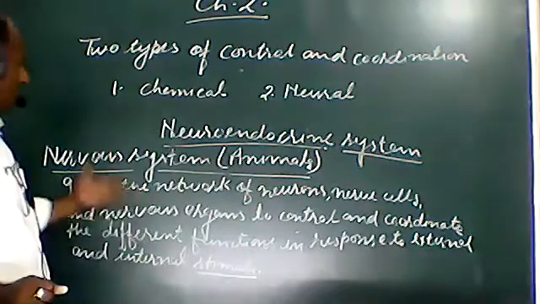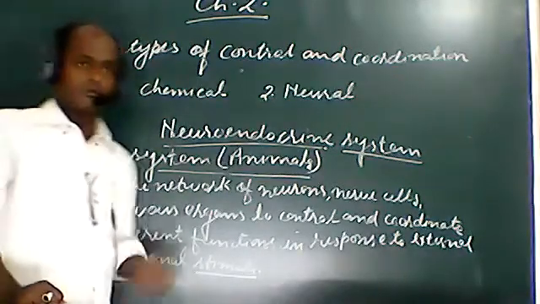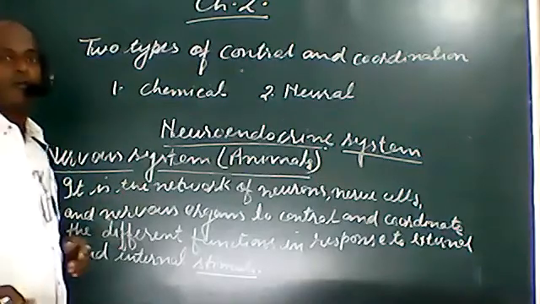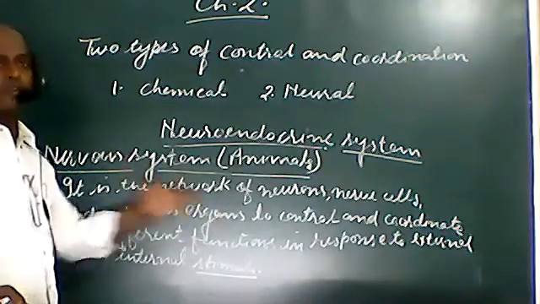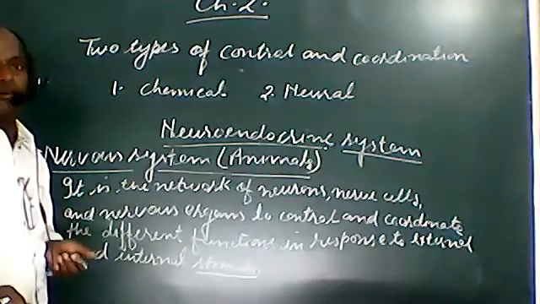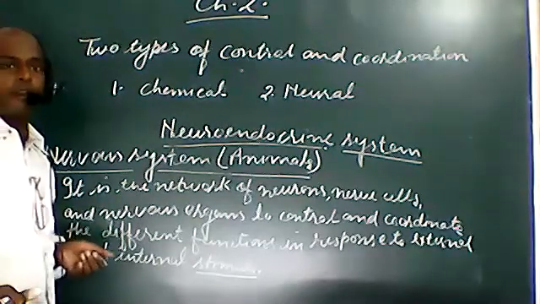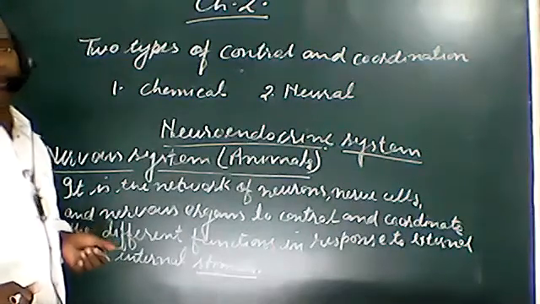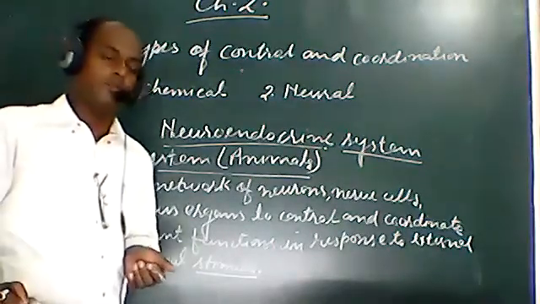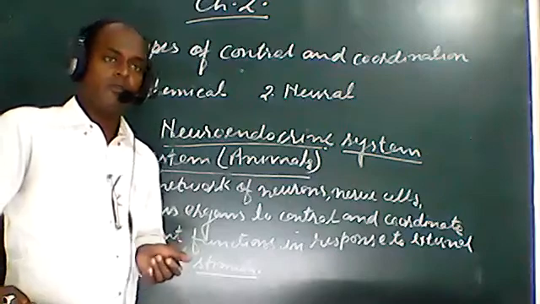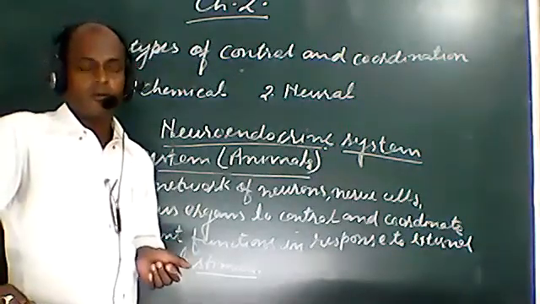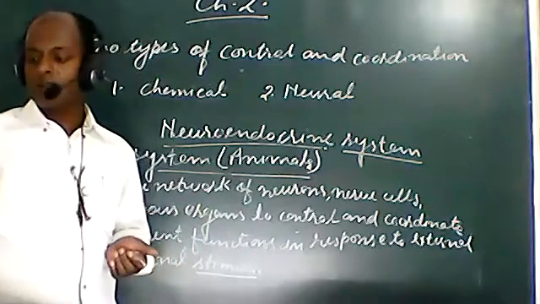Let us see, what is the nervous system? Students, we can say that the nervous system is a network of neurons, nerve cells, or nervous organs to control and coordinate the different functions in response to external and internal stimuli. Then we have to know what the stimuli are. What is sensation, what are stimuli?